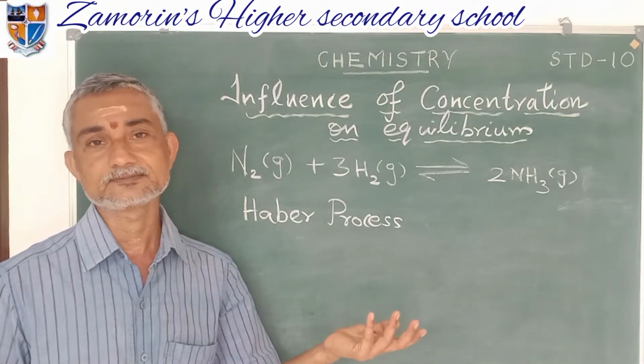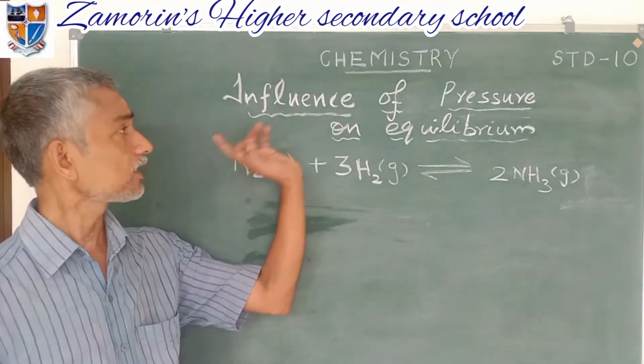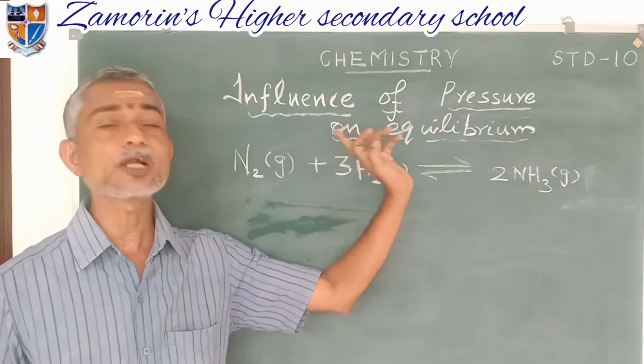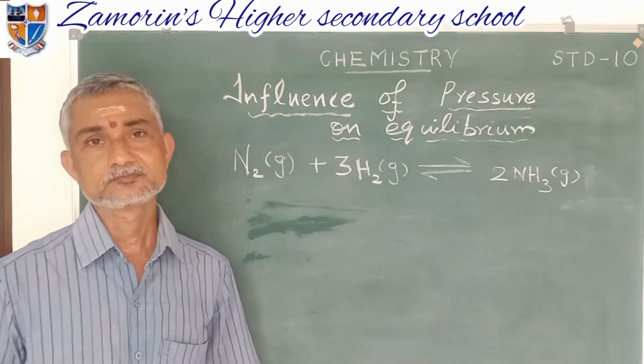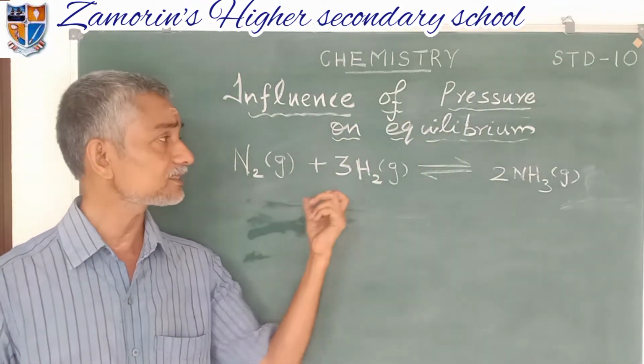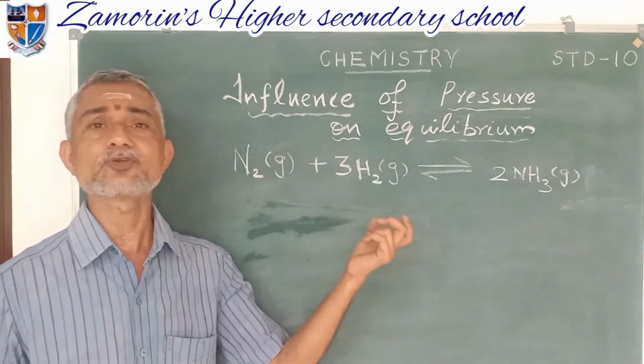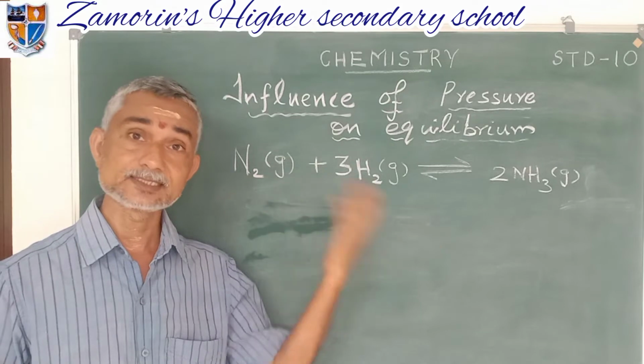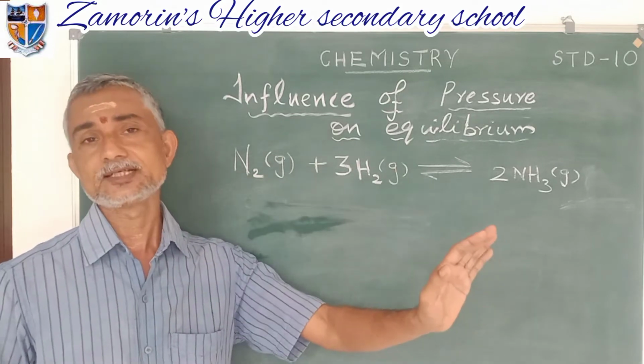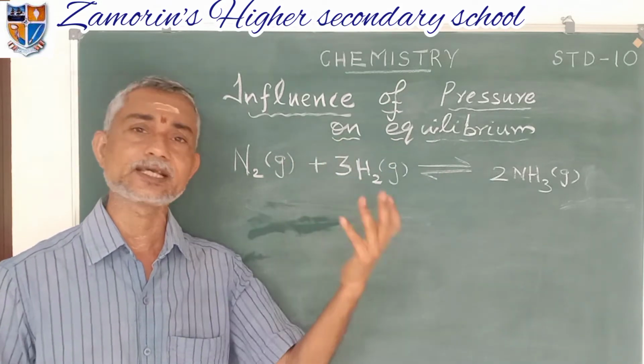The next thing is influence of pressure on equilibrium. That is, if the reactants and the products are in the gaseous state, then only there is an influence of pressure. While increasing the pressure, the forward reaction increases or the backward reaction increases, like that.